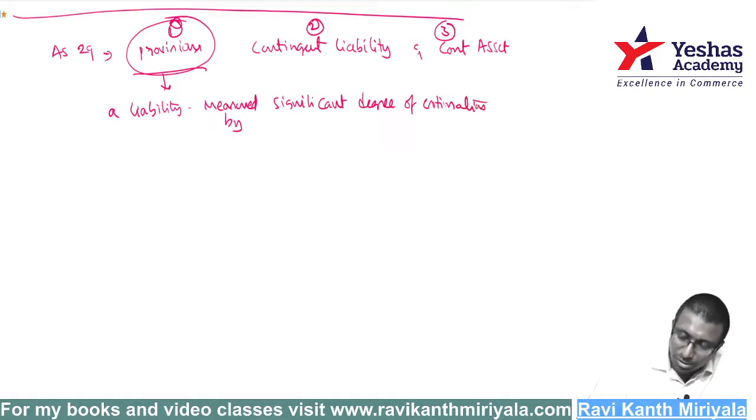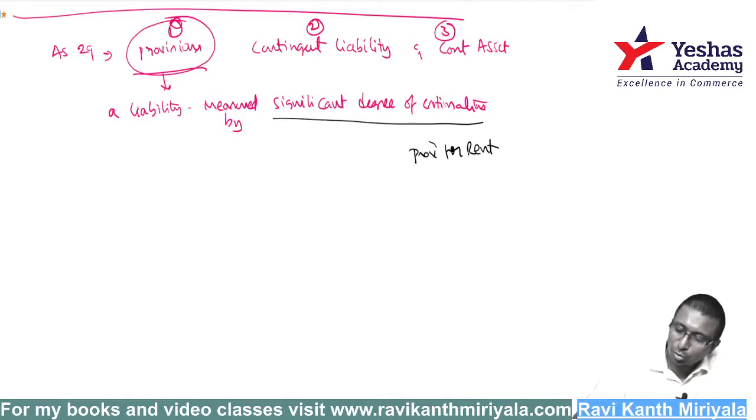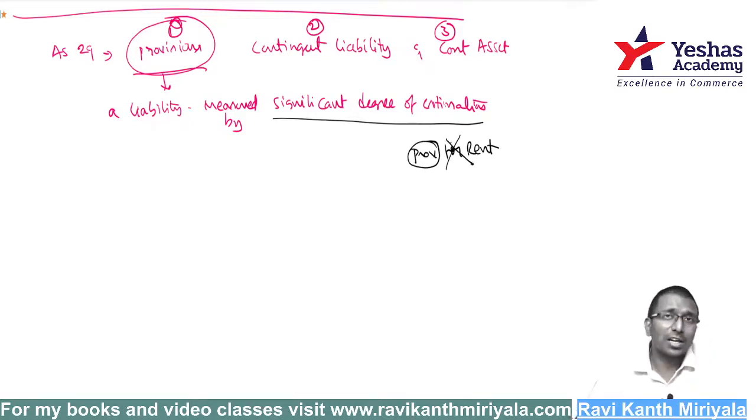Yeah, which is measured with a significant degree of estimation. There is a lot of estimation involved. Generally people say, "Sir, provision for rent." Provision for rent, what is there? Why do you use the word provision for rent? It is not correct actually. The wording is not correct.